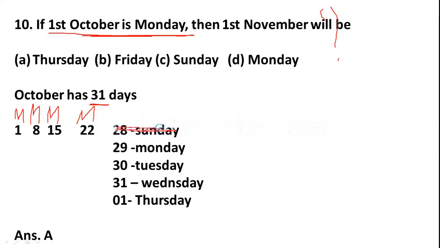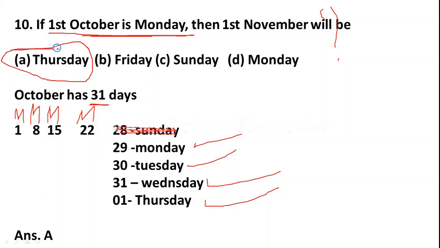It is okay if you want to write also. 29 is Monday, so 30 is Tuesday, 31 is Wednesday, so next Thursday, November 1 will be Thursday. So option A is the correct answer.